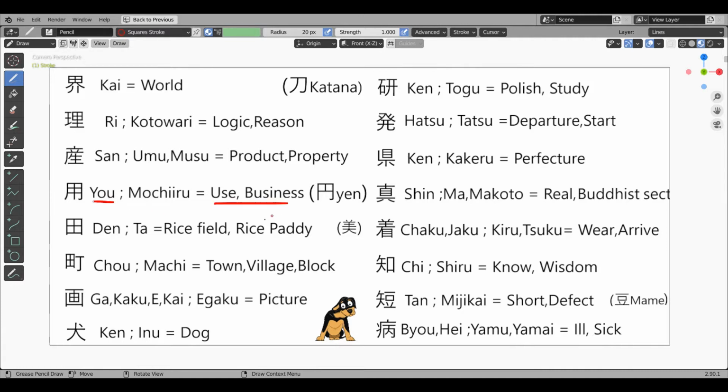Yo, use or business kanji. This kanji resembles yen, that is the Japanese currency kanji, but with one more stroke and a stroke extended. So this kanji is something done with the yen, that is business. It also means make use of, mochi-iru.